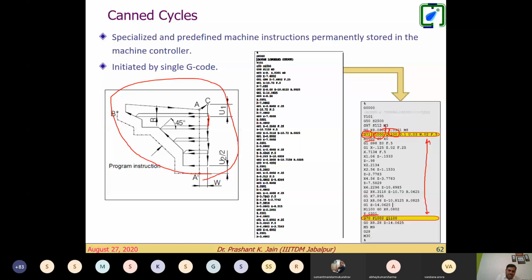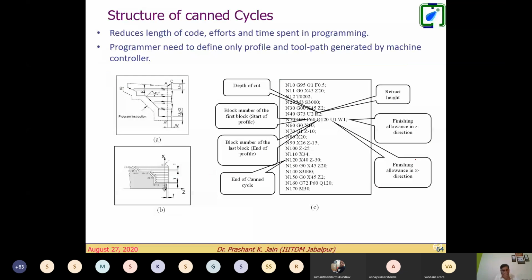Those who are already working with CNC machines know we can perform either circular interpolation or linear interpolation. No other interpolation we can go. And we can have the canned cycle also for multiple turning, multiple facing, and pattern repeating. I will come to that aspect in the next few slides. So what we follow in this canned cycle, we give the depth of cut, we give the block number where it starts, we give the block number for the end of the block, and we define the end of the canned cycle.